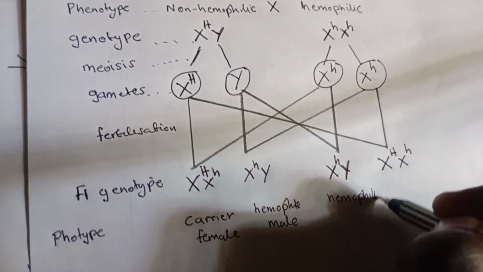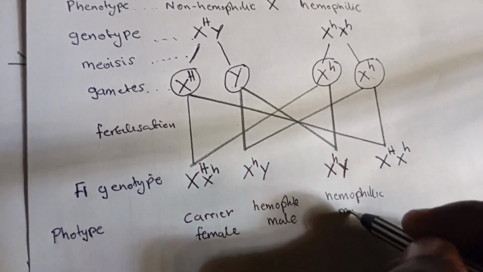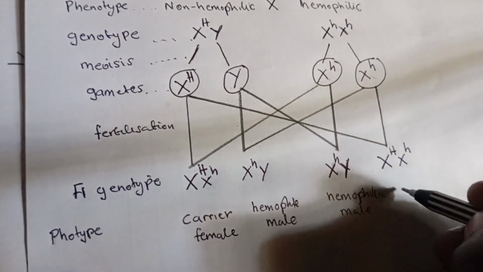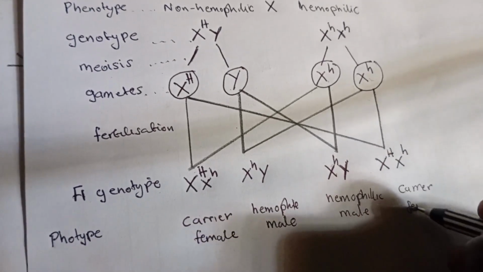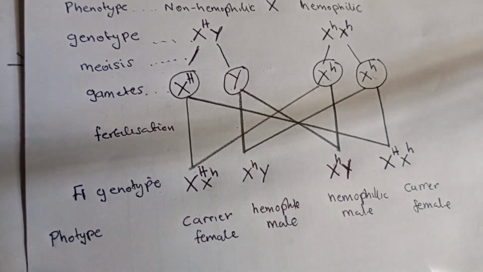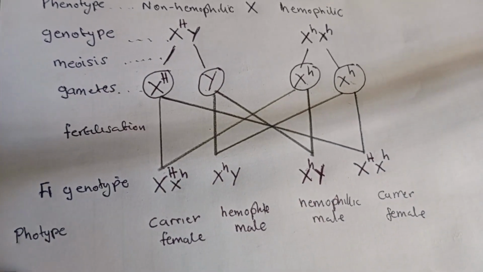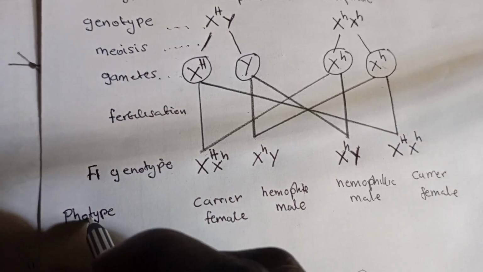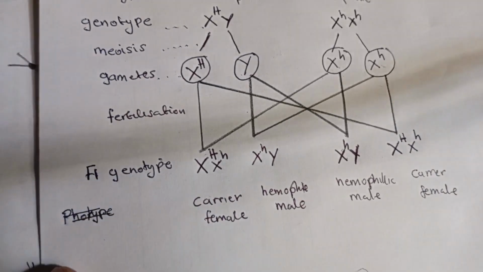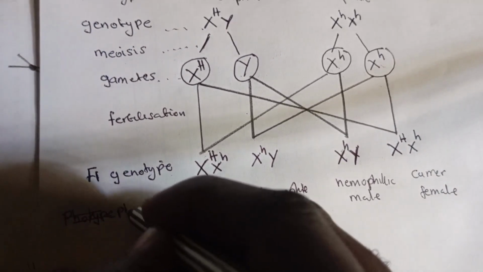So like I said, in males, you can either be hemophilic or non-hemophilic. And this is a carrier female. That's a carrier female. This is what we call the phenotype. Let's spell this correctly: phenotype.